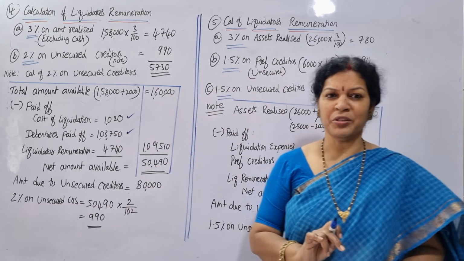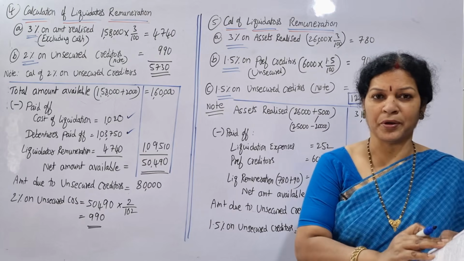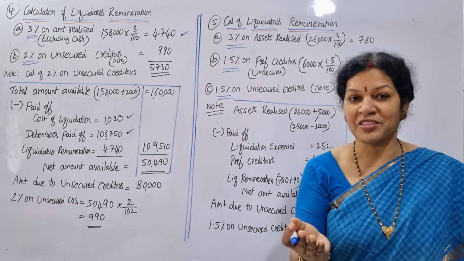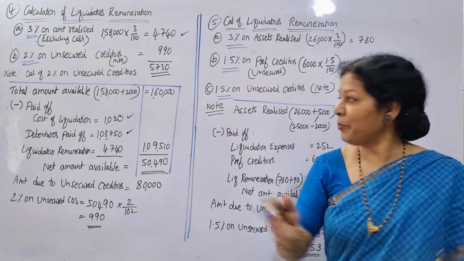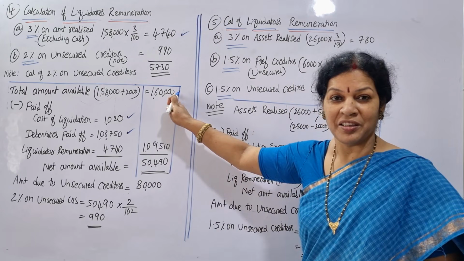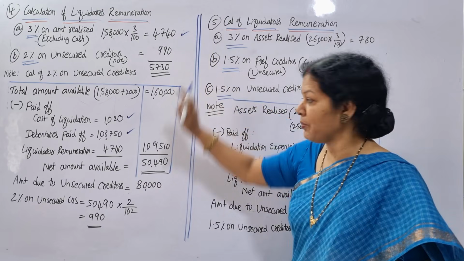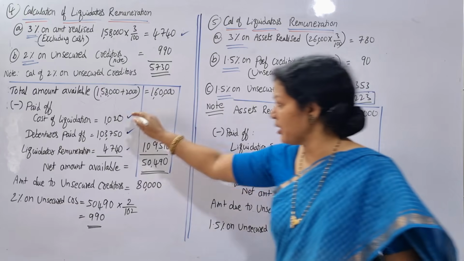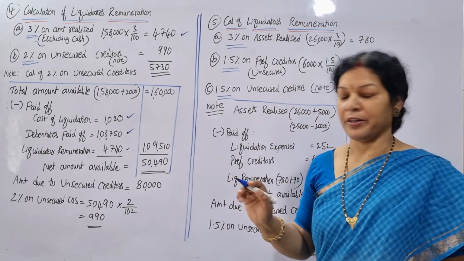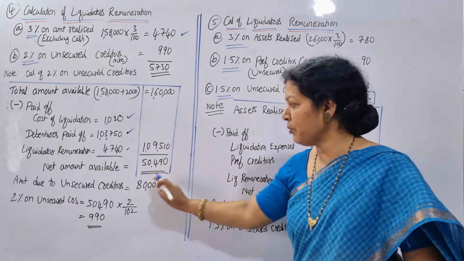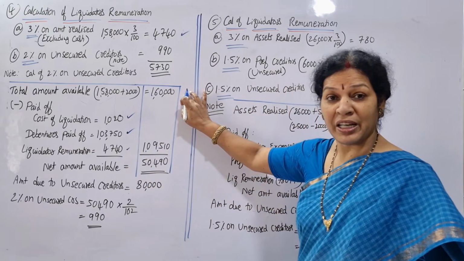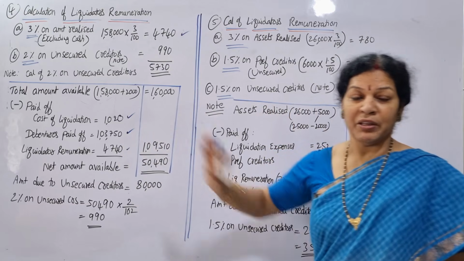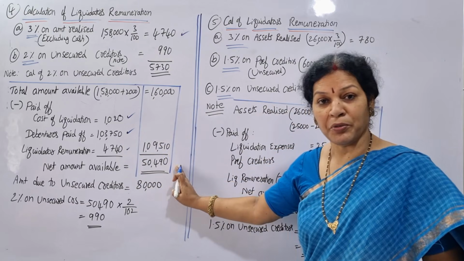There is another amount hidden, not mentioned in the problem. We have already paid the 3% from the same amount, so this 4,740 we are deducting. When we deduct all three amounts together, 1,09,510, we get 50,490. The actual amount is 1,60,000, we have already paid off three amounts, and the leftover is only 50,490.